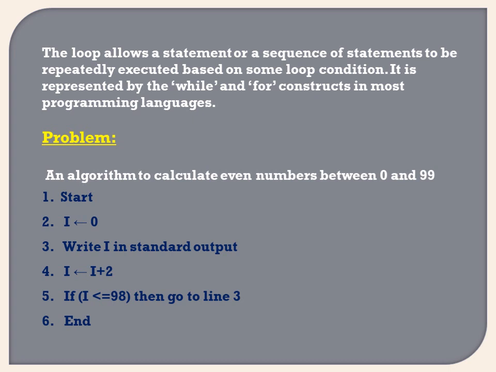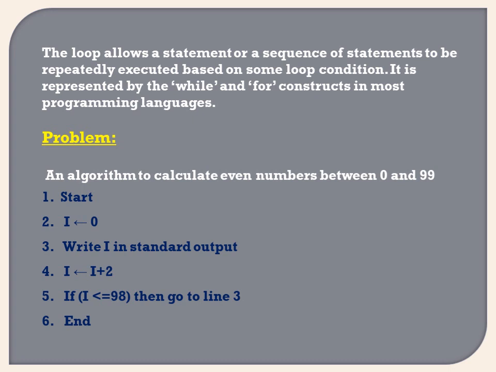Start, I = 0. This arrow is used as an assignment. Write I to standard output. I = I + 2, because we are going to calculate the even numbers. If I is less than or equal to 98, then go to line 3. So from line 3 to line 5, this is repeatedly executed as long as the condition is true. What is the condition?